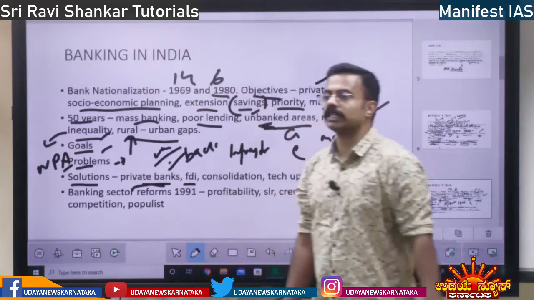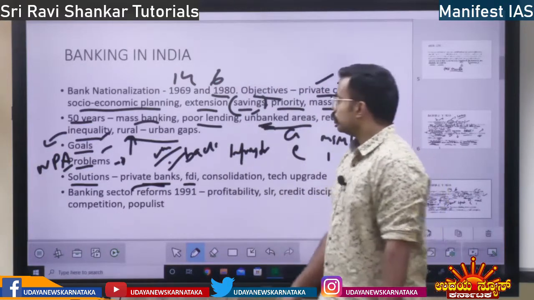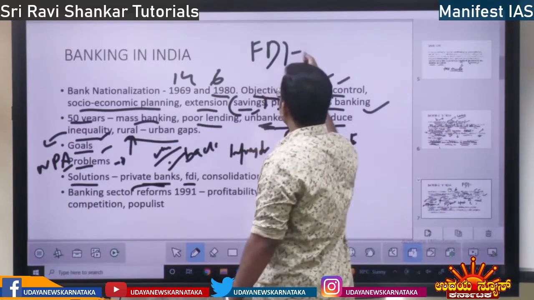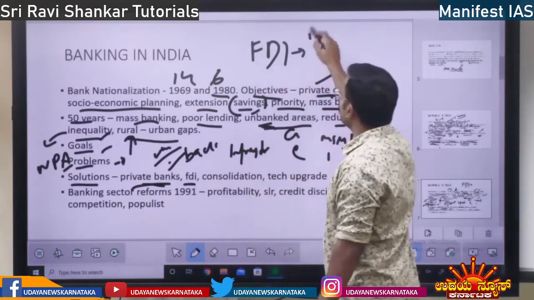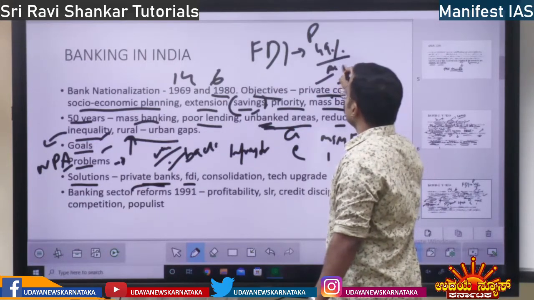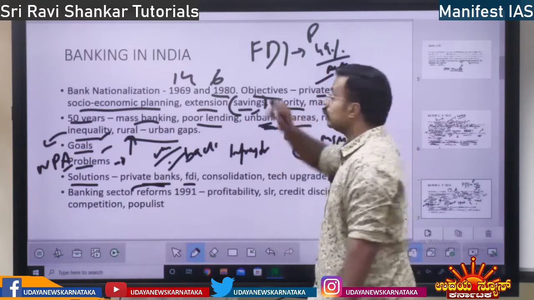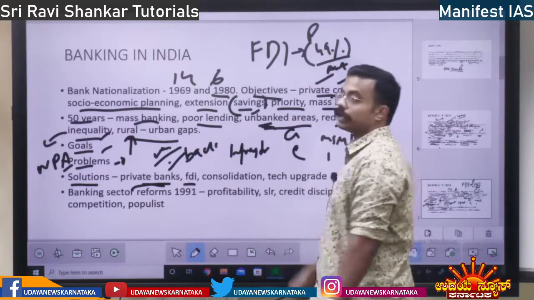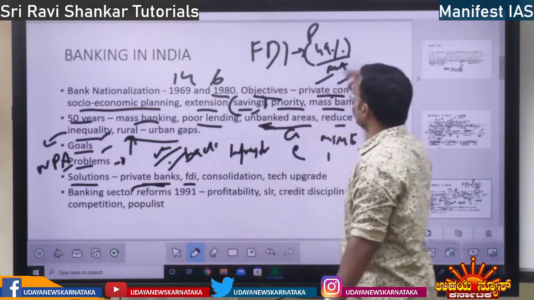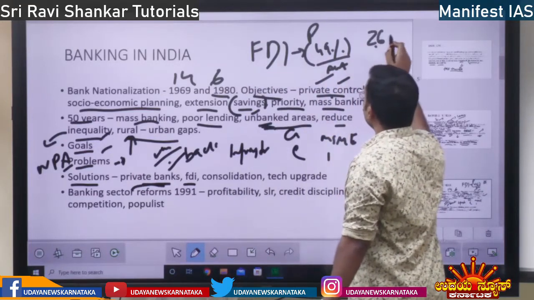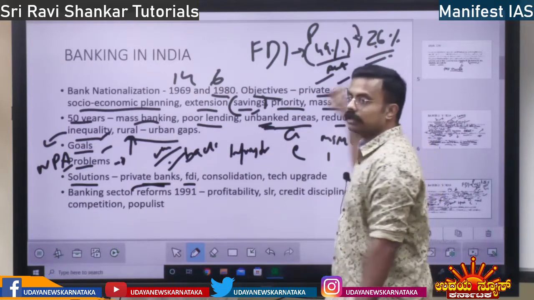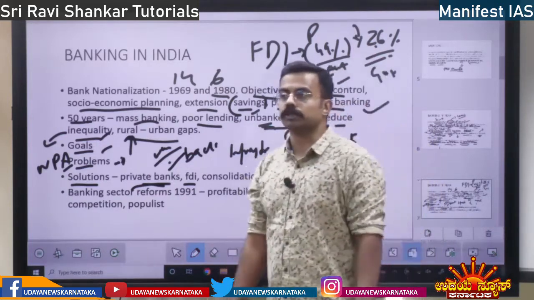What is the automatic route? What is the government approval route? Foreign direct investment comes to India. In private banks, I told you 49% is the automatic route. That means without government permission, the foreign investor can invest 49% in private sector banks. But for the rest, above 49% up to 75%, he has to take government approval. So this is the government approval route, right? Okay.